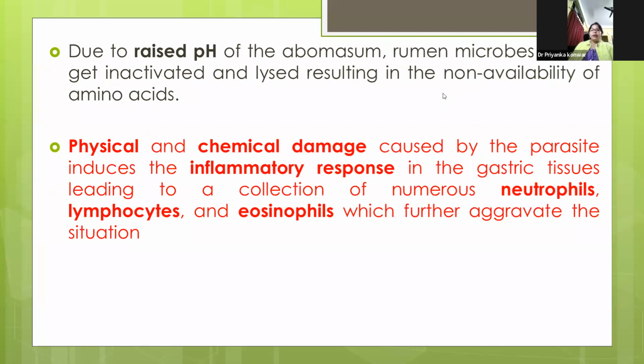Due to this, the pH of the abomasum rises, and rumen microbes do not get inactivated and lysed, resulting in non-availability of amino acids or microbial protein. Physical and chemical damage caused by the parasite induces an inflammatory response in the gastric tissues, leading to collection of numerous neutrophils, lymphocytes, and eosinophils, which further aggravate the situation.